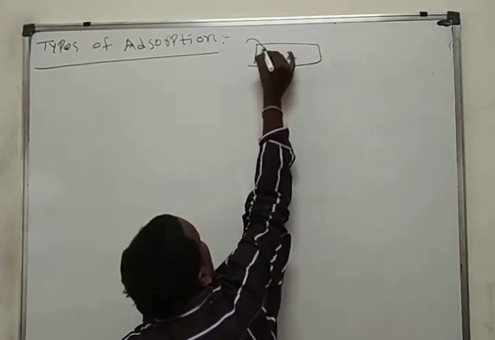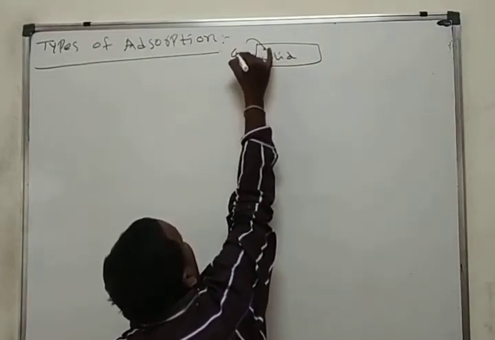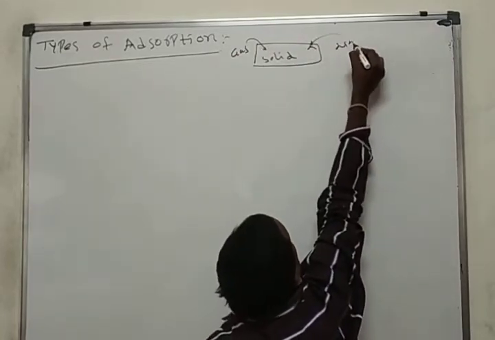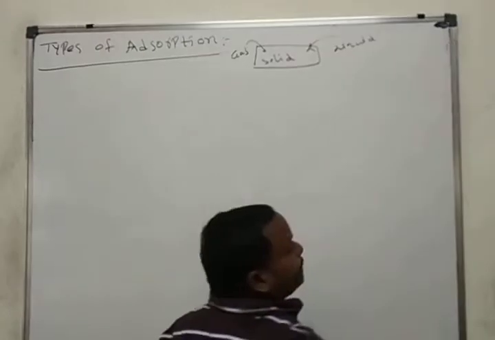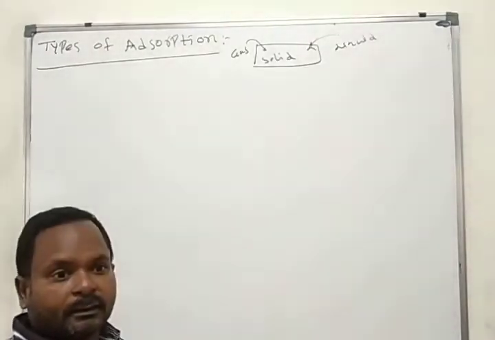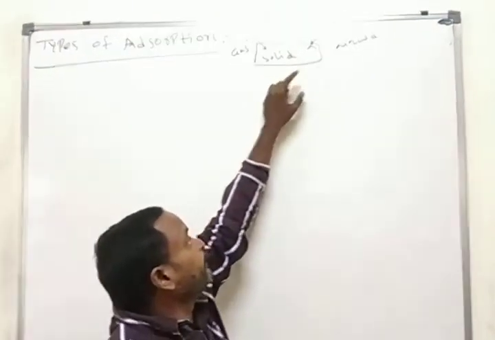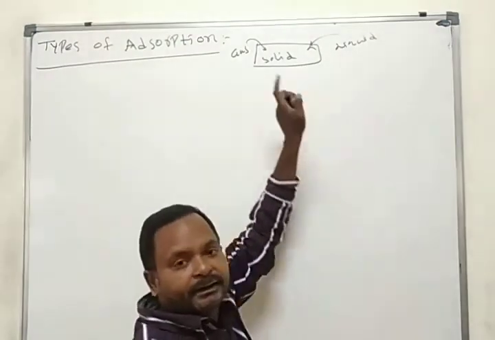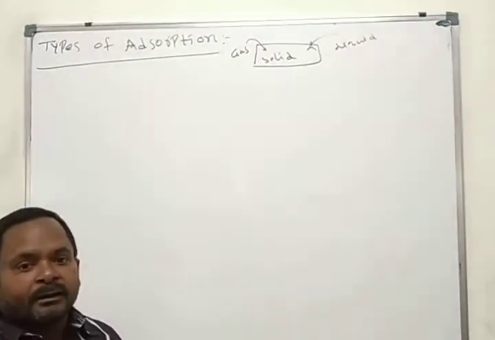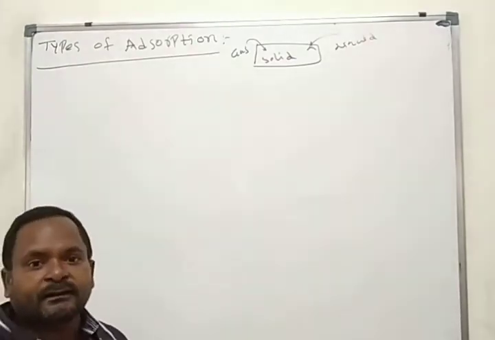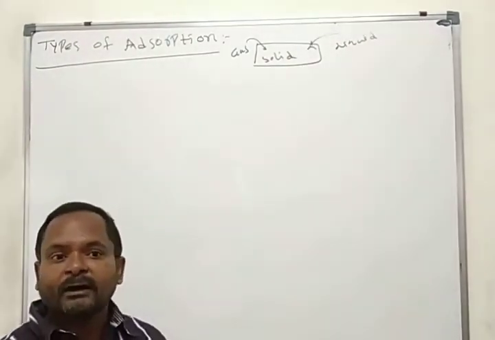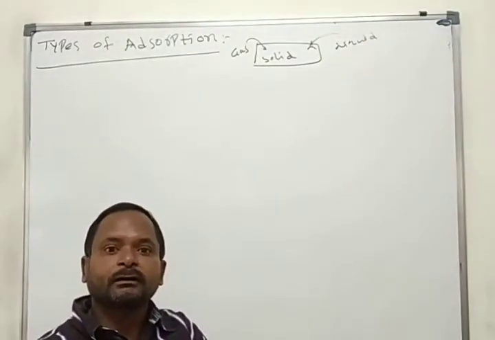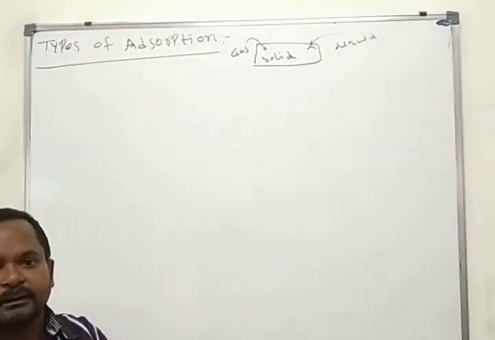Gas may get adsorbed, liquid may get adsorbed. Here liquid-solid adsorption and here gas-solid adsorption. Liquid-solid adsorption may be of two types and gas-solid adsorption also may be of two types.